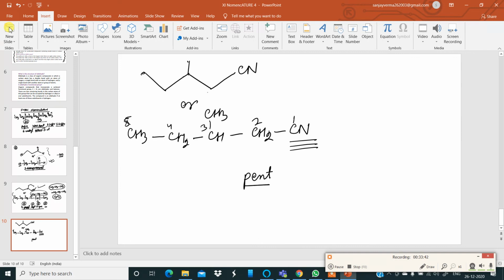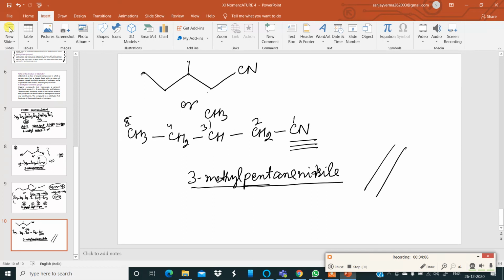Primary suffix is A-N-E, pentane. The functional group is CN, so pentanenitrile. And there is a branching at the 3rd carbon atom, so we write it as 3-methylpentanenitrile, which is the correct IUPAC name of this compound.